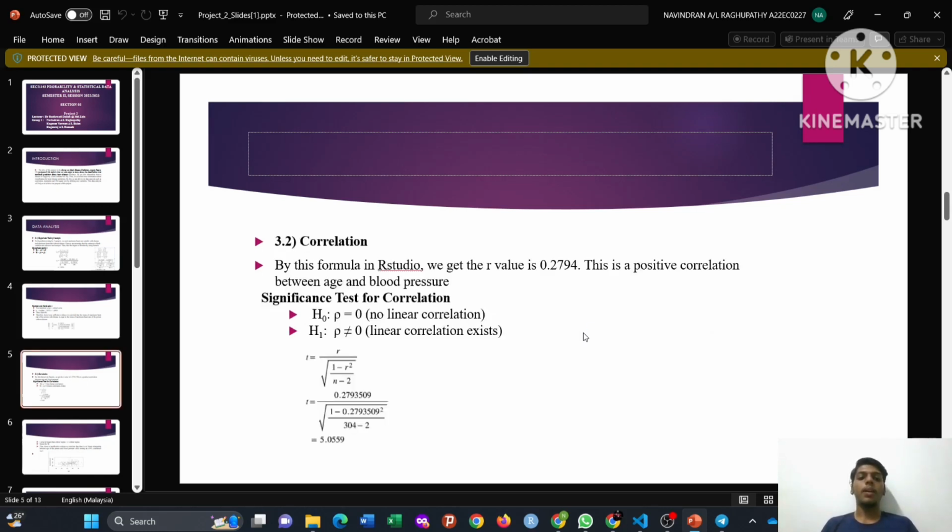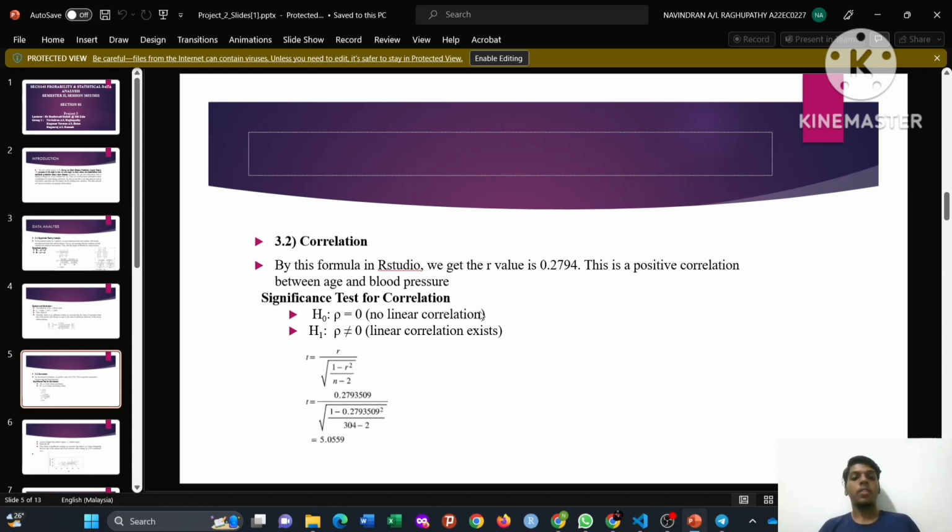Then the second part, 3.2, is correlation analysis. For correlation analysis, we also get the graph from R Studio. First of all, we should calculate the r value. The r value means the coefficient of correlation. We got this from R programming, 0.2794. This shows there is a positive correlation between age and blood pressure. For correlation we use the variables age and resting blood pressure of the person.